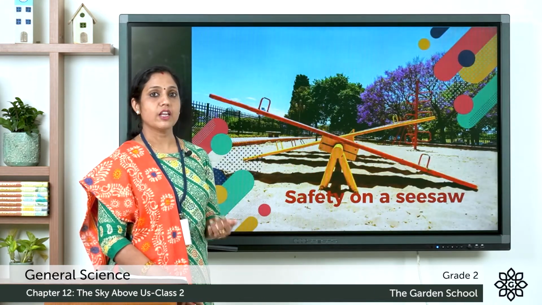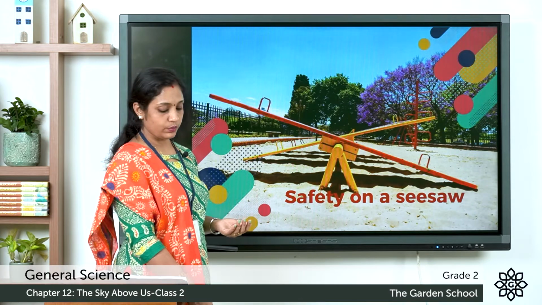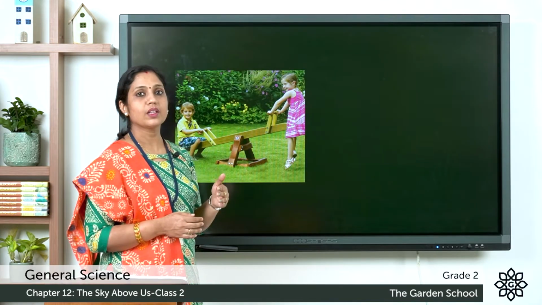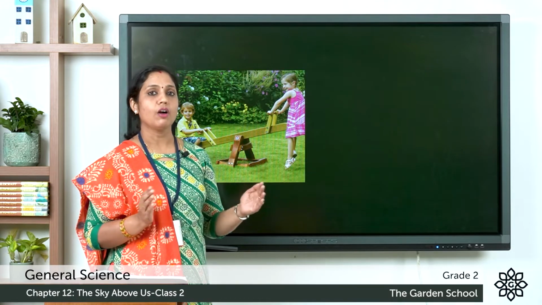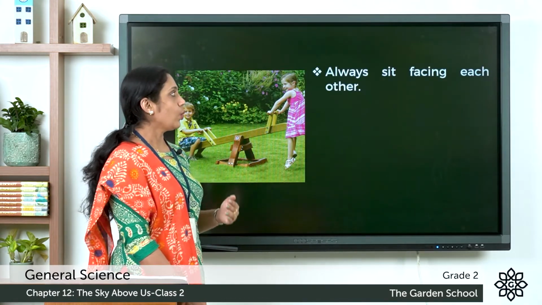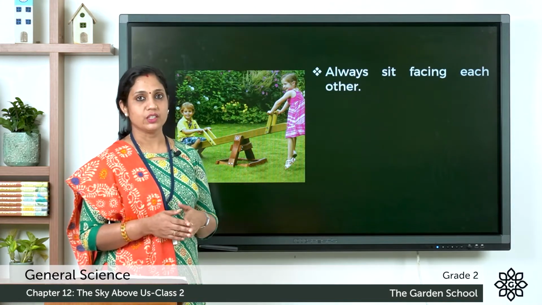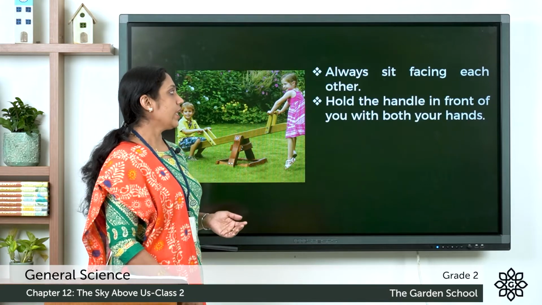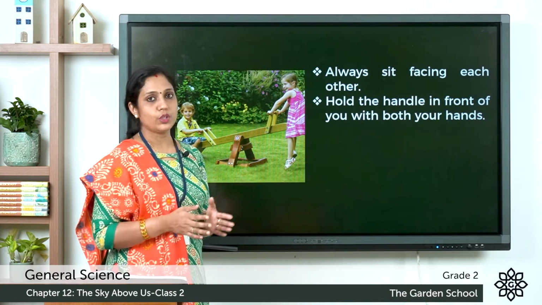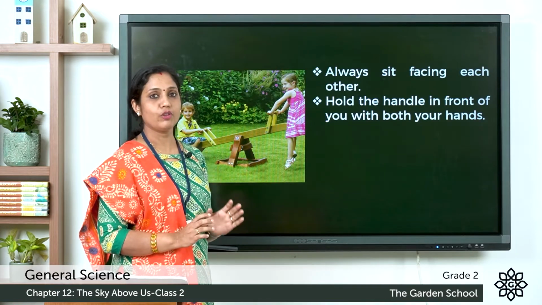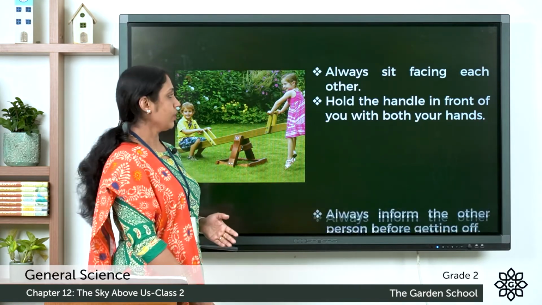Next, let's learn the safety on a seesaw. So you know what a seesaw is. The two persons should be sitting opposite to each other on a seesaw. So always sit facing each other. Hold the handle in front of you with both your hands.